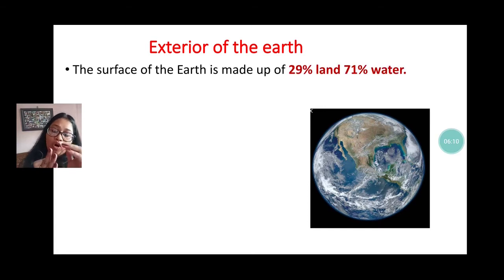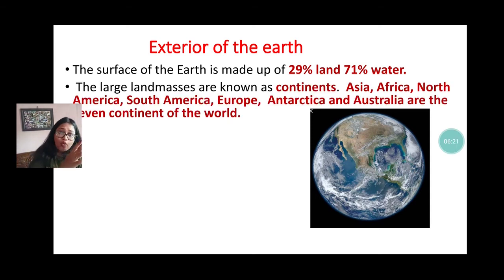All of you know that the surface of the earth is covered by 29% land and 71% water, right? And there is only 29% land. That landmass is known as continents. There are 7 large continents. What are they? Number 1 Asia, number 2 Africa, number 3 North America, number 4 South America, number 5 Europe, number 6 Antarctica, and number 7 Australia.